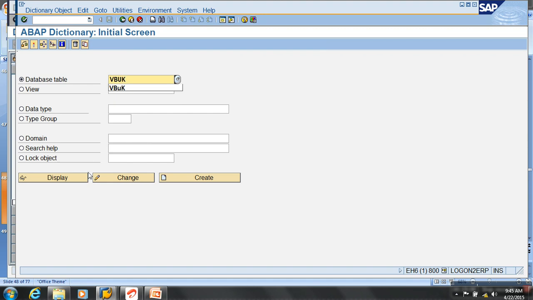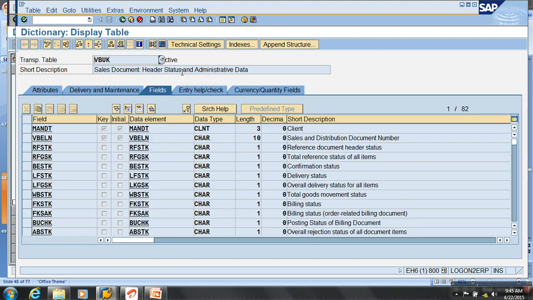VBUK. There is another table called VBUK which will give you the status of the sales orders. Okay.